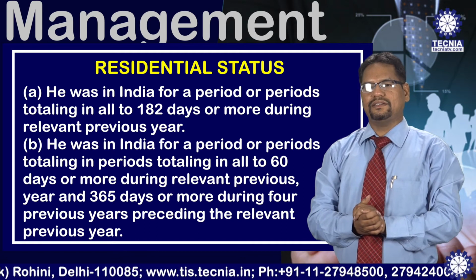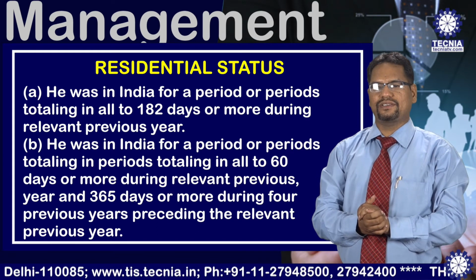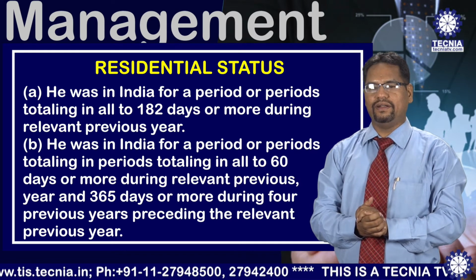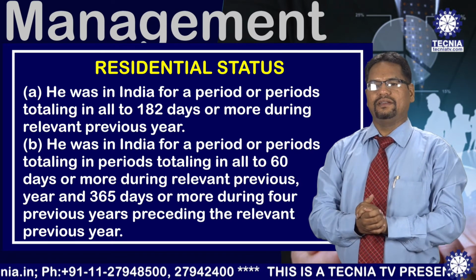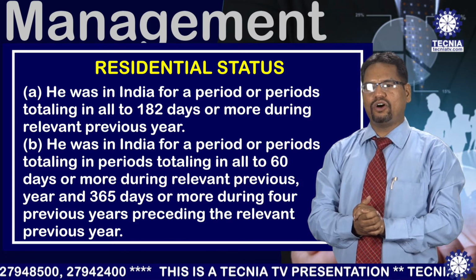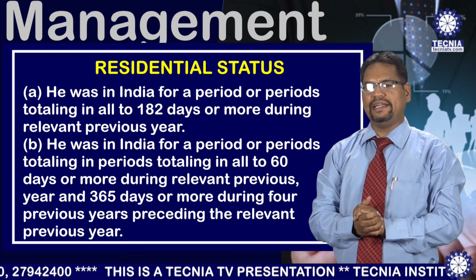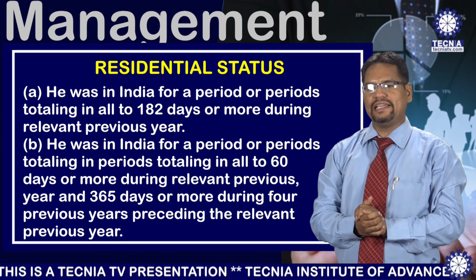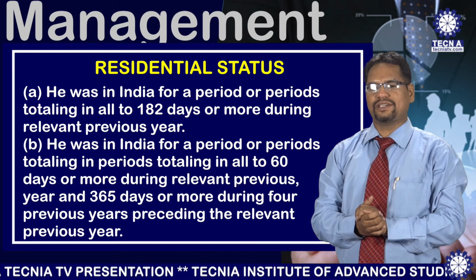But there are some exceptions to this rule, Rule 6 of the Income Tax Act 1961. For example, for an Indian citizen going abroad on a job or as a member of the crew of an Indian ship, or for an Indian citizen and a person of Indian origin under section 6 subsection 1.